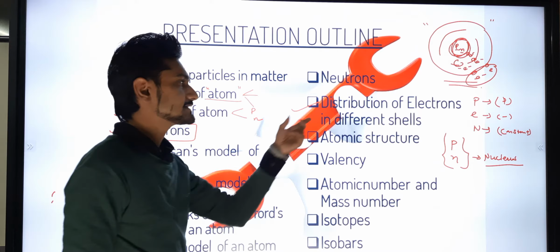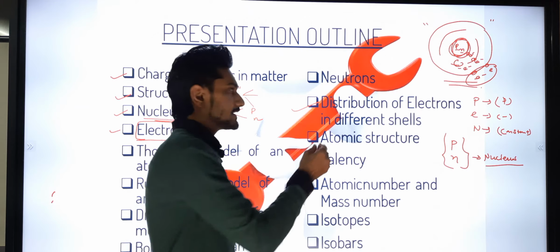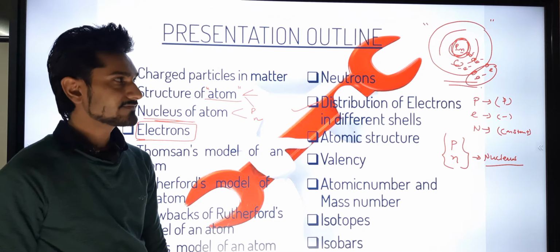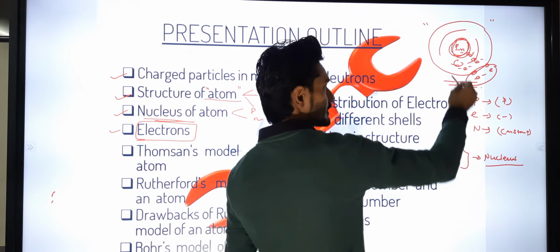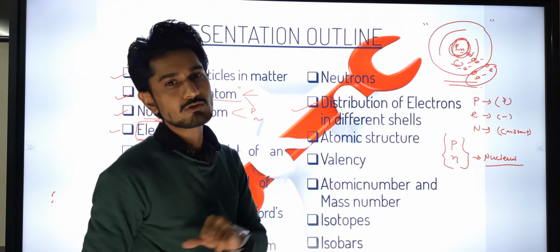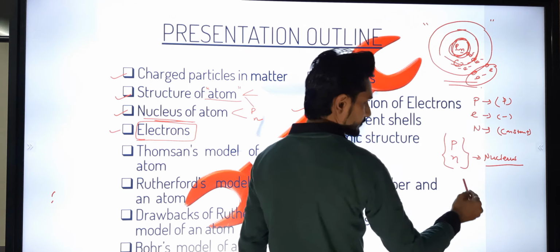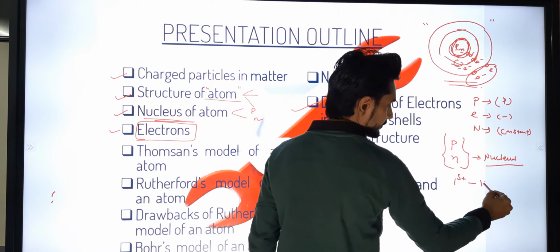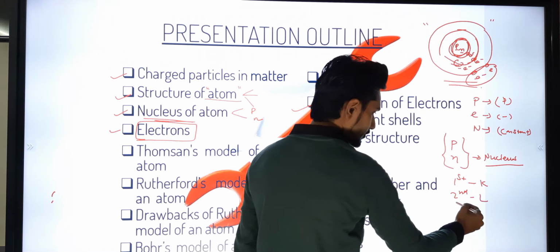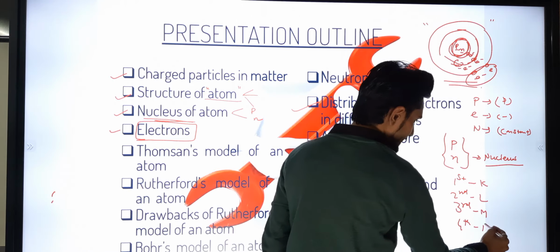Whatever I am talking about here is the topic that we have to study in this chapter. Like the distribution of electrons in the different shells, how can we categorize the different shells? For that, what do shells mean? This orbit, okay, that is present around the nucleus. Basically these are the orbits. The first orbit is known as the K orbit, the second orbit is known as the L orbit, the third orbit is known as the M orbit, and the fourth is known as the N orbit.